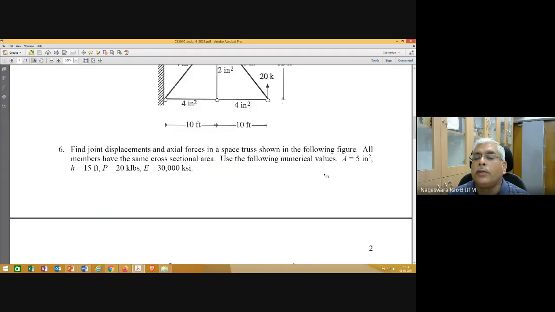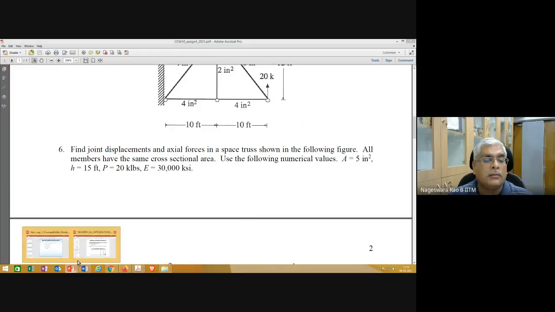Even if you try to convert, you may not get round figures. Here it is a 5-inch square. If you convert it to millimeters or centimeters, you will get decimal points and other things. Any questions here?